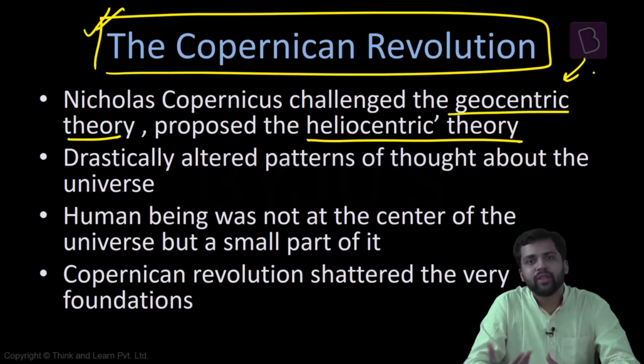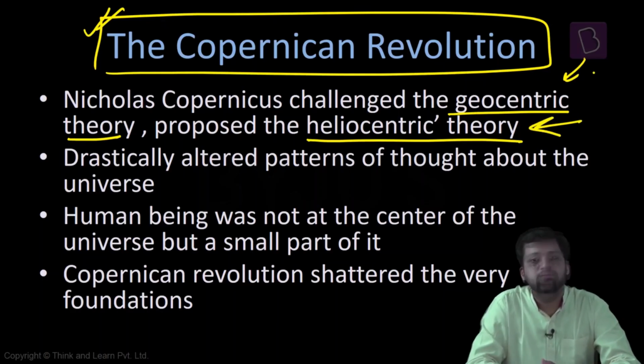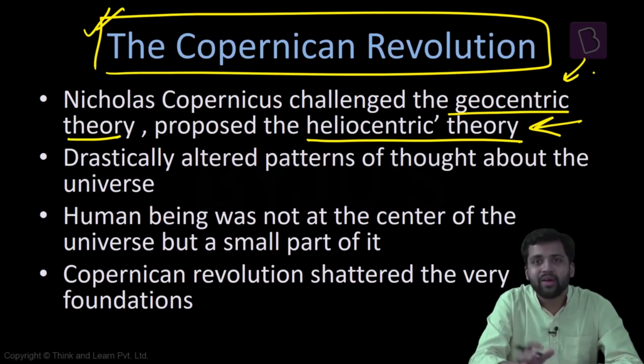The geocentric theory that was prevalent at that point of time said the world that we inhabit is the center. That means Earth is the center, everything is around it. But Copernicus is saying, no, Earth is not at the center, it's the sun which is at the center. So from the Earth being the center to the sun being the center, and Earth being a part of it, this particular change is also a huge difference. It is basically altering whatever we had thought till this point of time.